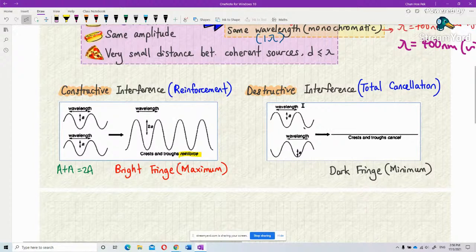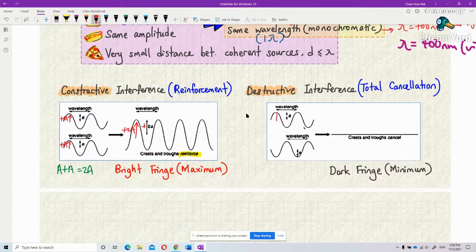But destructive interference means, you see, this one has different direction. One goes up, one goes down. Actually, I write like this. This one is positive A. This one also positive A. That's why positive A plus positive A becomes positive 2A.